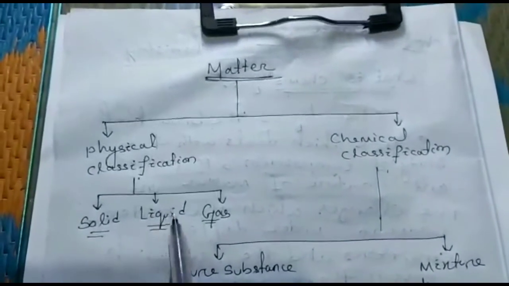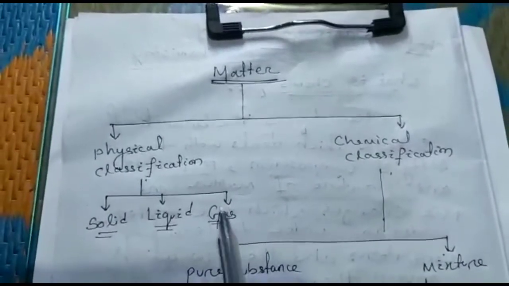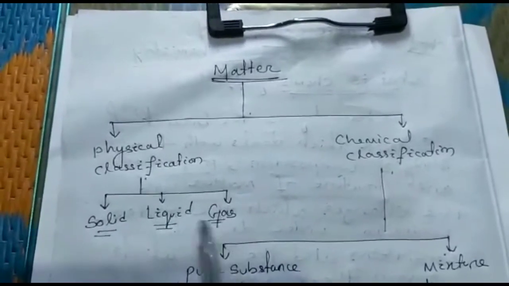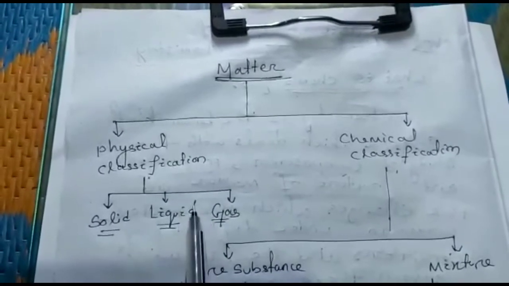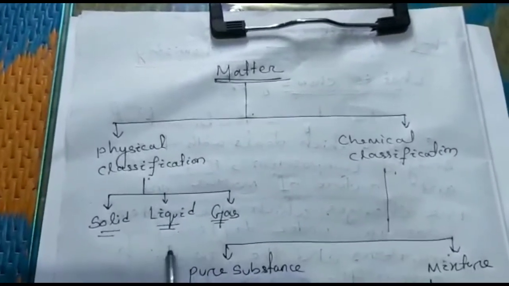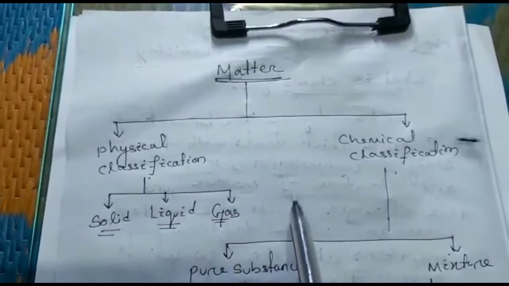Here density is moderate, here density is very low. That means gaseous state or gases can be compressed more. Solid has fixed shape and fixed volume. Liquid has no fixed shape but fixed volume, and gas has neither fixed shape nor fixed volume.